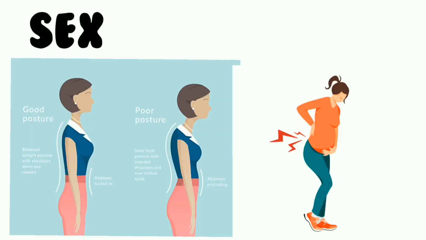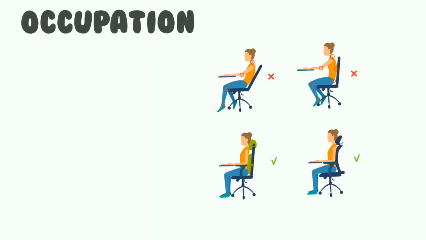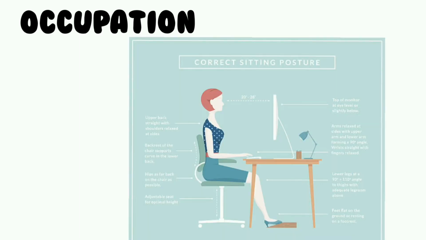Sex: back pain is commoner in women who have had several pregnancies. Lack of exercise leading to poor muscle tone, and nutritional osteomalacia are contributory factors in these patients. Some women put on a lot of weight during pregnancy and later develop mechanical back pain. Occupation: a history regarding the patient's occupation may provide valuable clues to risk factors responsible for back pain. These are often not apparent to the patient and could be a part of his routine. People in sedentary jobs are more vulnerable to back pain than those whose work involves varied activities.